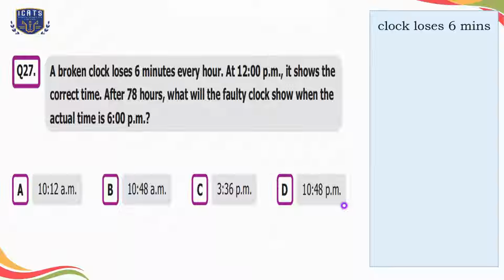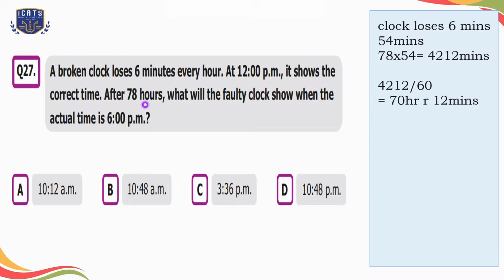So here it's mentioned that the clock loses 6 minutes every hour. It means that it moves only for 54 minutes in 1 hour. As we have to calculate it for 78 hours, so we will multiply 78 by 54, which is equal to 4,212 minutes. To convert it into hours, we will divide it by 60, which is equal to 70 hours. And as our remainder is 12, so we can say the time is 70 hours and 12 minutes.